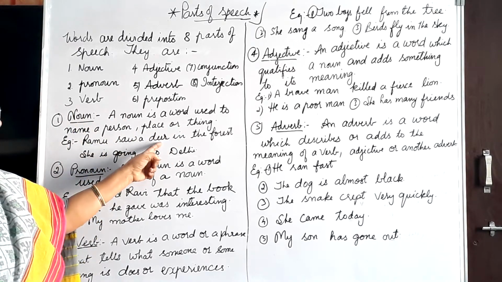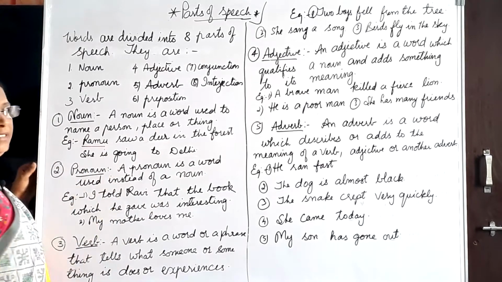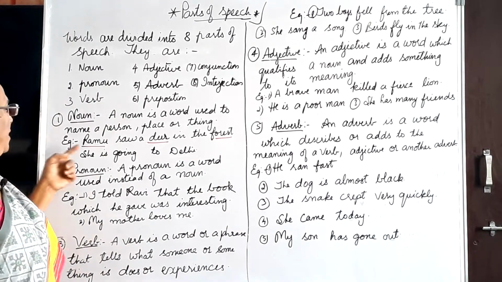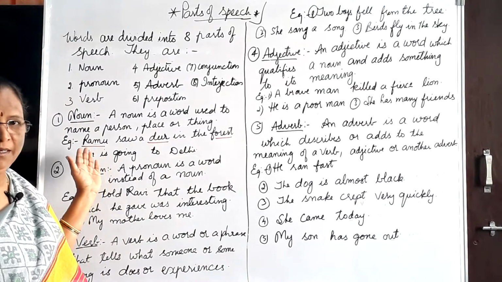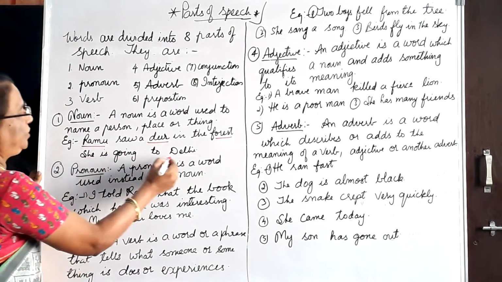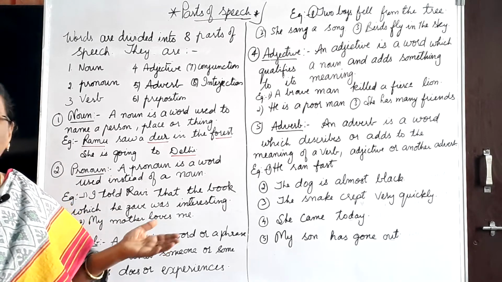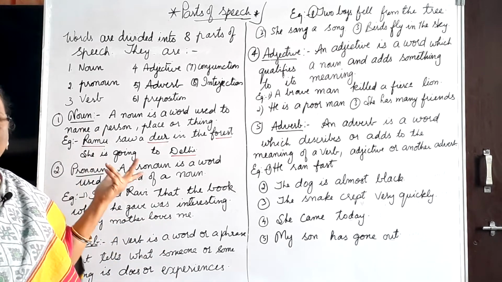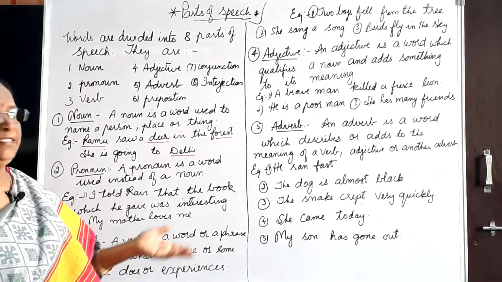Ramu saw a deer in the forest. Here Ramu is a person, deer is an animal, forest is a place. And now she is going to Delhi. Delhi is a place. Whether it may be Delhi, Calcutta, Chennai, Mumbai, whatever it may be. Ramu, Shamu or whatever it may be. Forest, garden, park or whatever it may be. That is a place, isn't it?